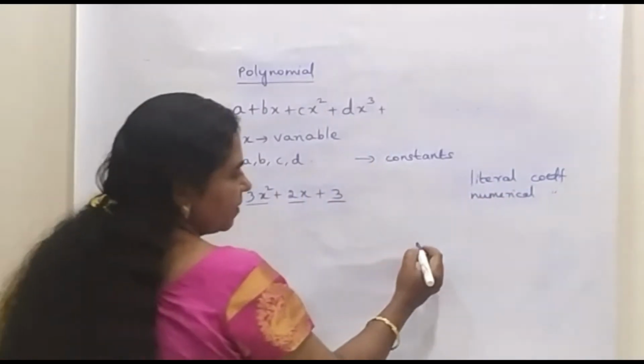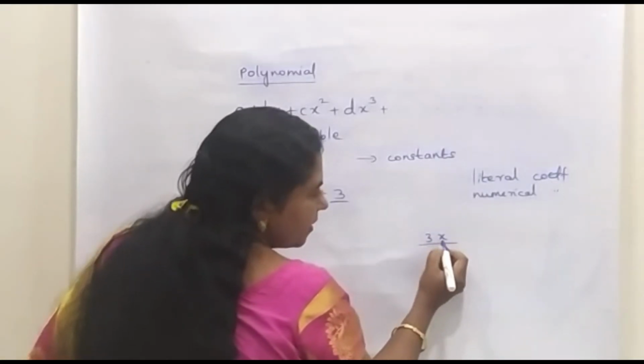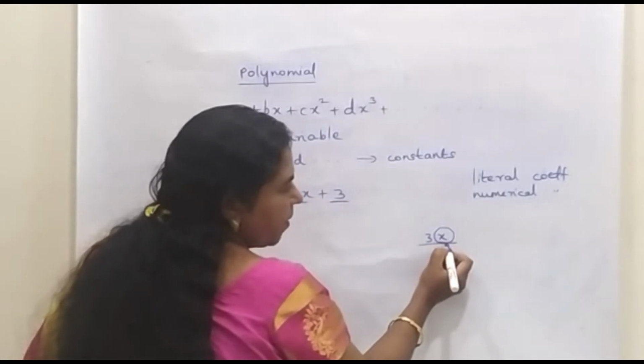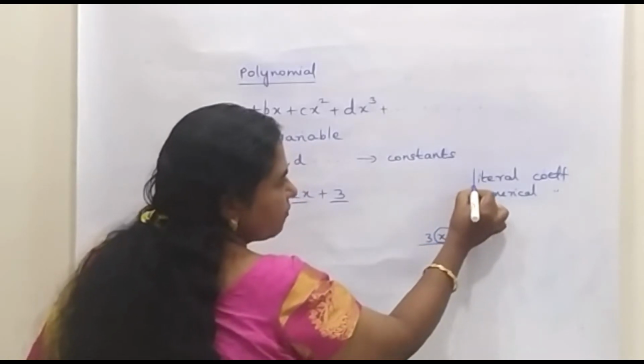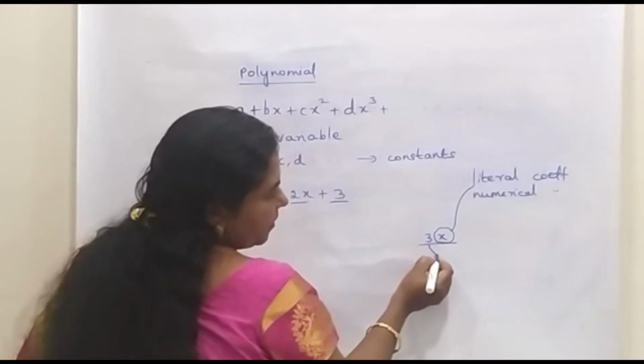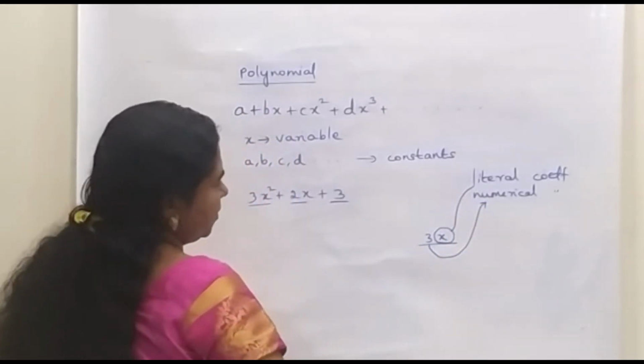In a term, the letter factor part or the variable part is called the literal coefficient, and the numerical factor part is called the numerical coefficient.